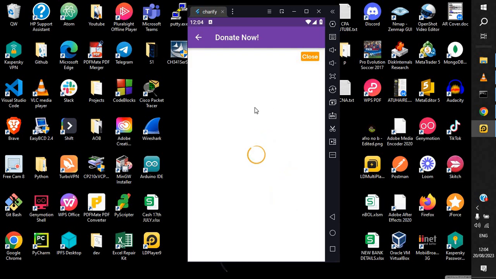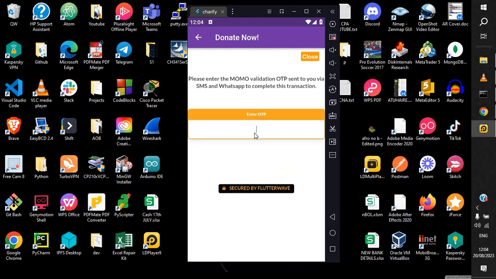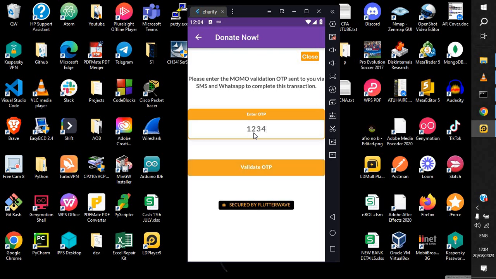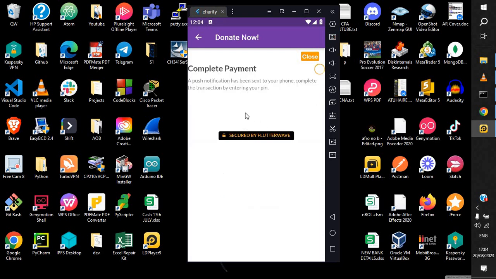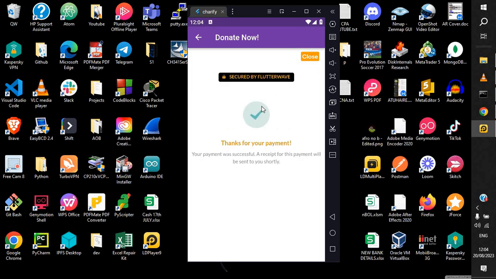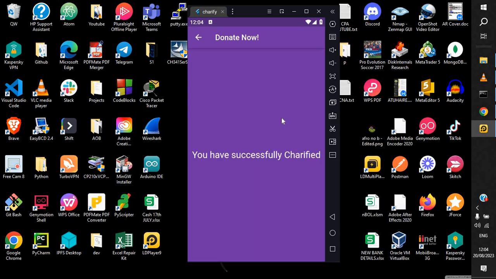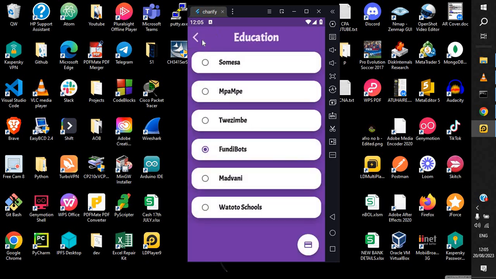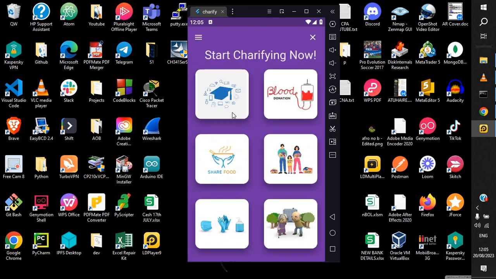Since we're still in the test environment, the default one is 1 2 3 4 5 6. Basically this is a push notification, an SMS notification to your phone to validate that you're actually doing this payment. A push notification would come through for you to put in your PIN, and that's it. You'll be redirected back to our webhook once you're done with the payment. That's it with the payment. I just wanted to simulate that.